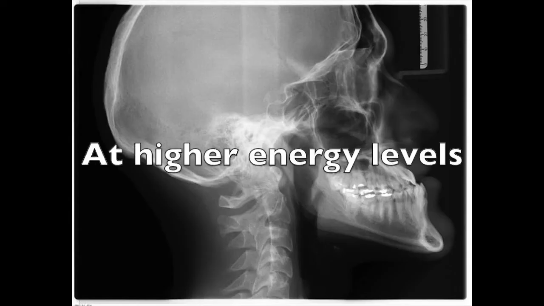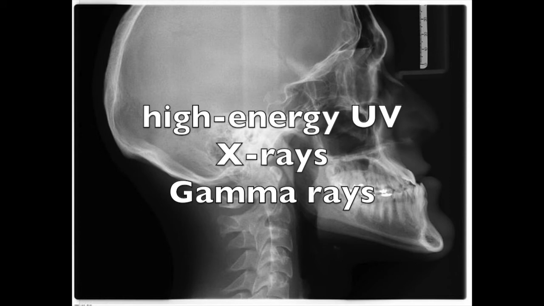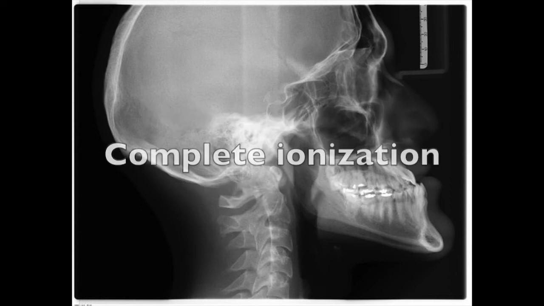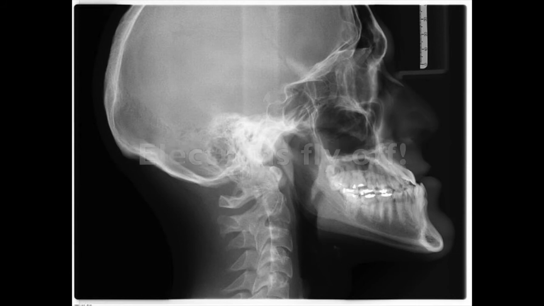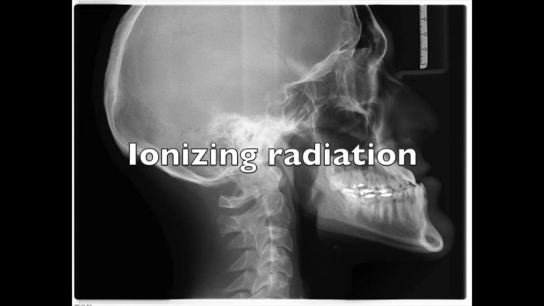And in case you wondered, at higher energy levels, such as those of some ultraviolet rays, X-rays, and gamma rays, you can get complete ionization. In other words, the electrons completely fly off. We call these types of radiation ionizing radiation.